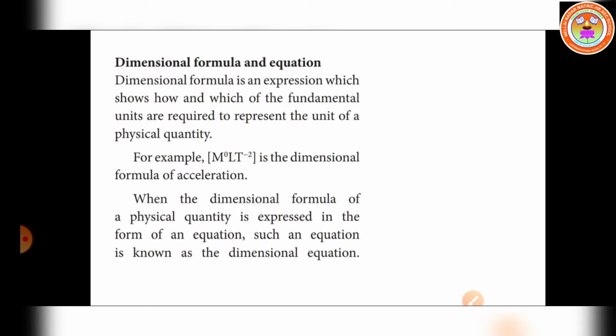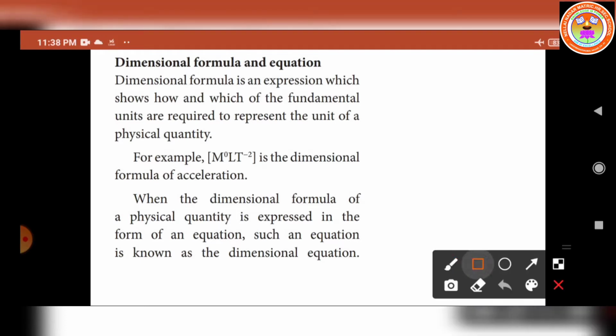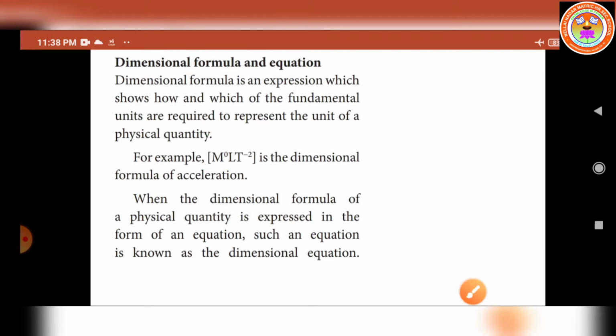The dimensional formula is an expression which shows how and which of the fundamental units are required to represent the unit of a physical quantity. For example, M to the power 0, L, T to the power minus 2 is the dimensional formula of acceleration.